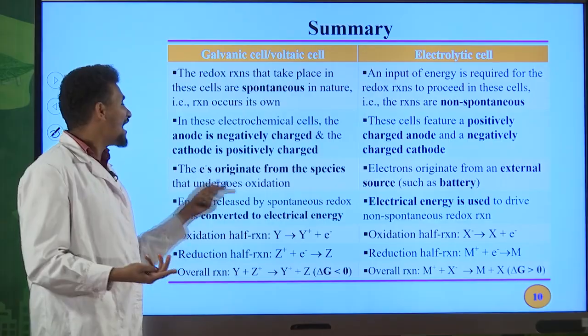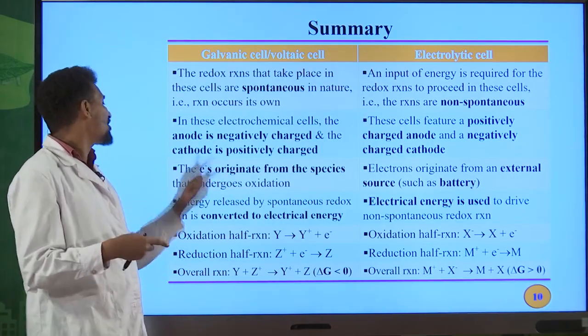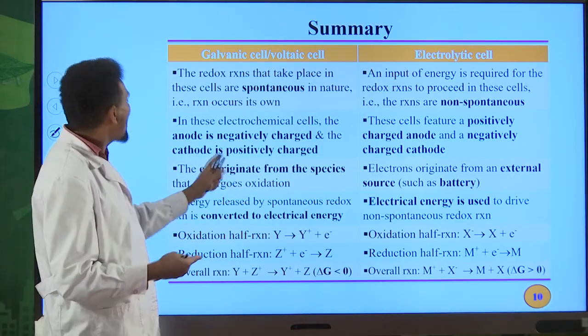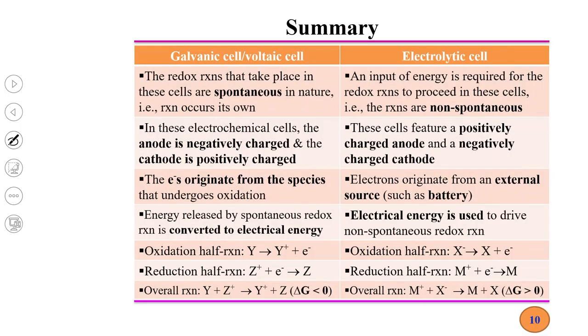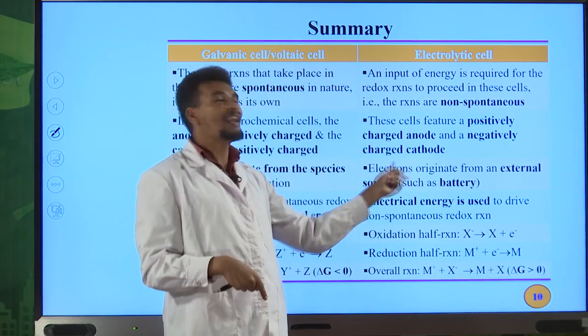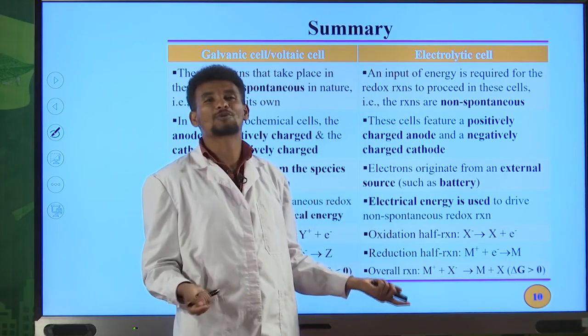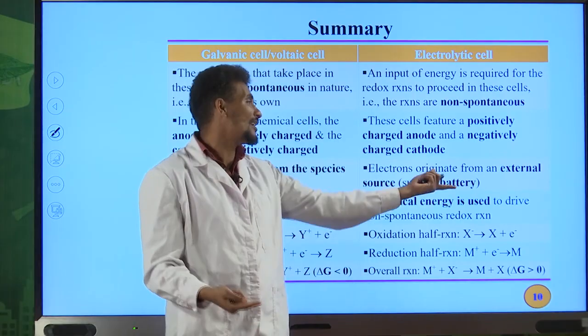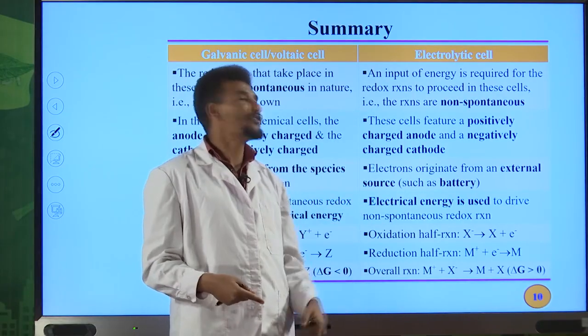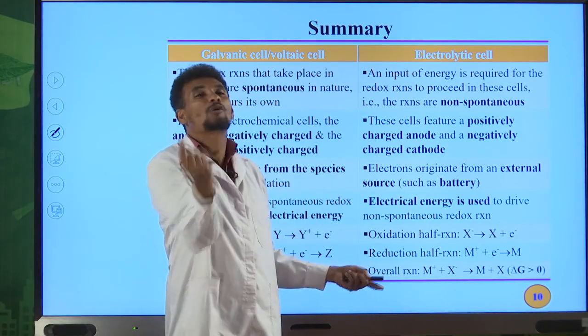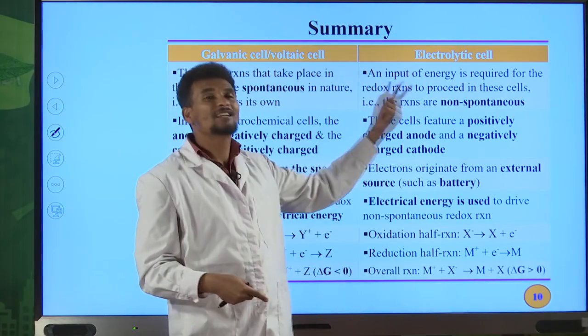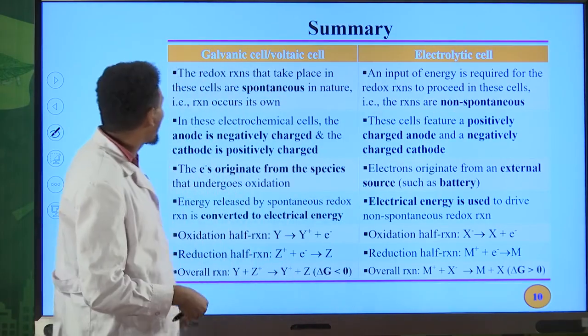Another main point, in galvanic cell the electrons originate from the species that undergoes oxidation reaction. But in electrolytic cell, electrons originate from an external source. What is that external source? Battery. Therefore, electrons originate from an external source. Because of this reason, the reaction is a non-spontaneous chemical reaction.